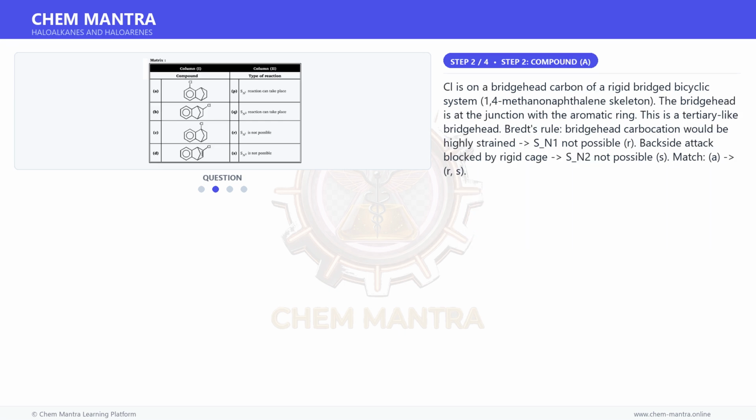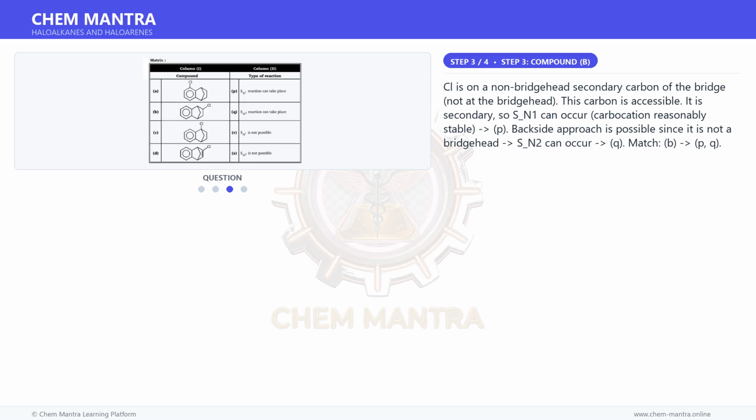Moving on to the next step. Cl is on a bridgehead carbon of a rigid bridged bicyclic system, 1,4-methanonaphthalene skeleton. The bridgehead is at the junction with the aromatic ring. This is a tertiary-like bridgehead. By Bredt's rule, a bridgehead carbocation would be highly strained, S_N1 not possible, R. Backside attack is blocked by the rigid cage, S_N2 not possible, S. Match A, R, S.